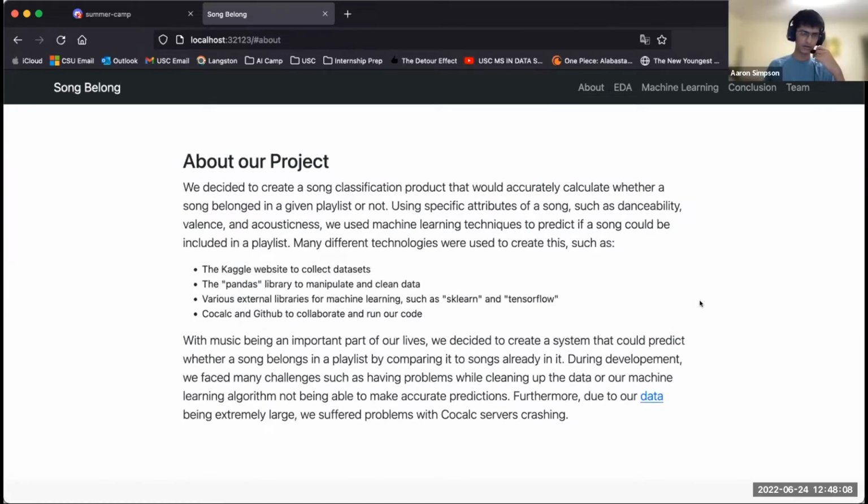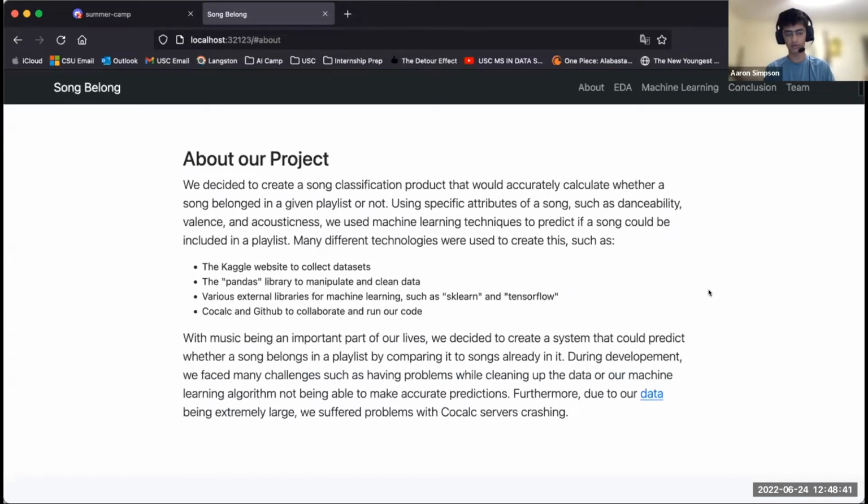So a little bit about our project. We decided to create a song classification system to tell whether a song belongs in a playlist, and we decided to do this using some machine learning algorithms. The machine learning algorithms that we tried to use were neural networks, SVM, and trees, and we tried to use these to find out patterns in the data so that we could accurately predict whether a song belonged in a playlist or not.